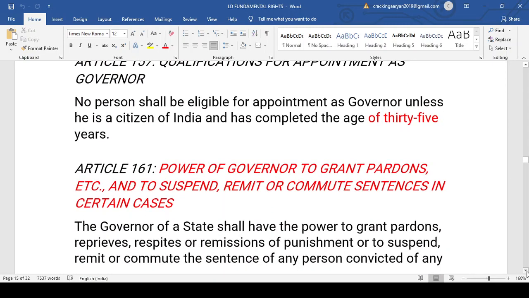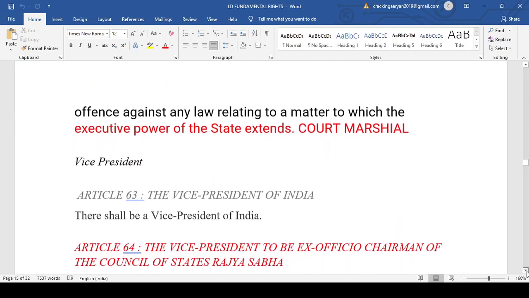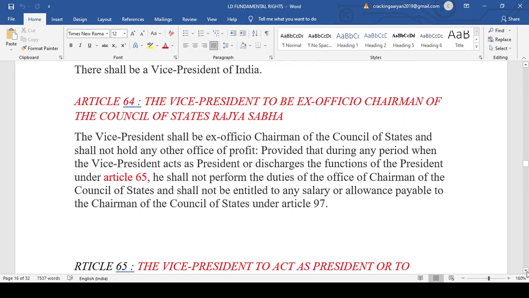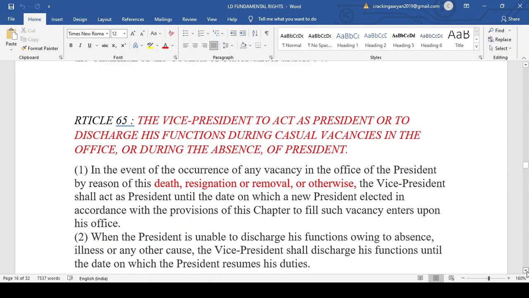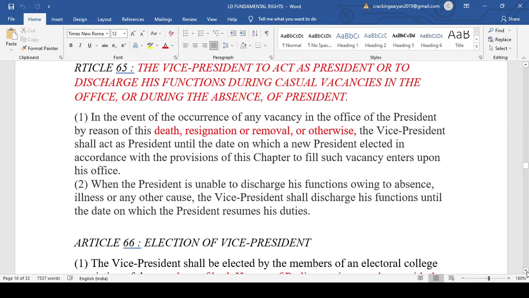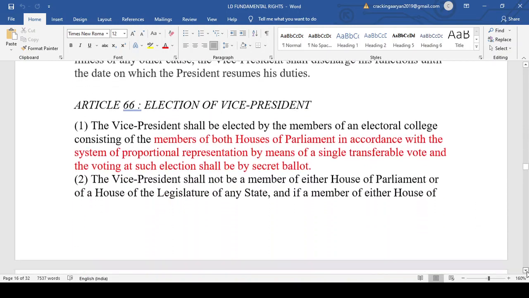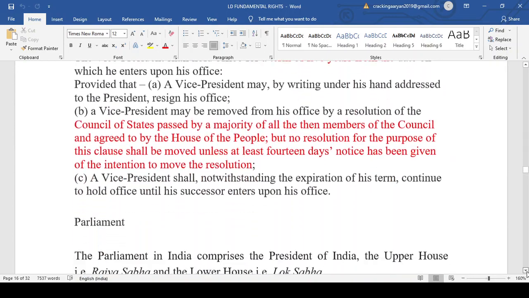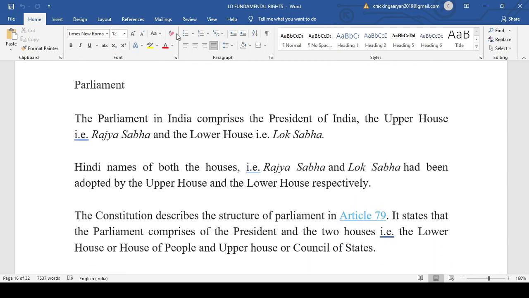Under Article 161, we discussed the power of the governor to grant pardon. Then after the governor, we moved to the vice president of India, in which we discussed under Article 64 that the vice president will be the ex officio chairman of the Rajya Sabha, and he will act as the president when the post of the president is vacant. And then we discussed the electoral college of the vice president and the tenure of the vice president. This is all we discussed. Now today we are going to discuss the Parliament of India.